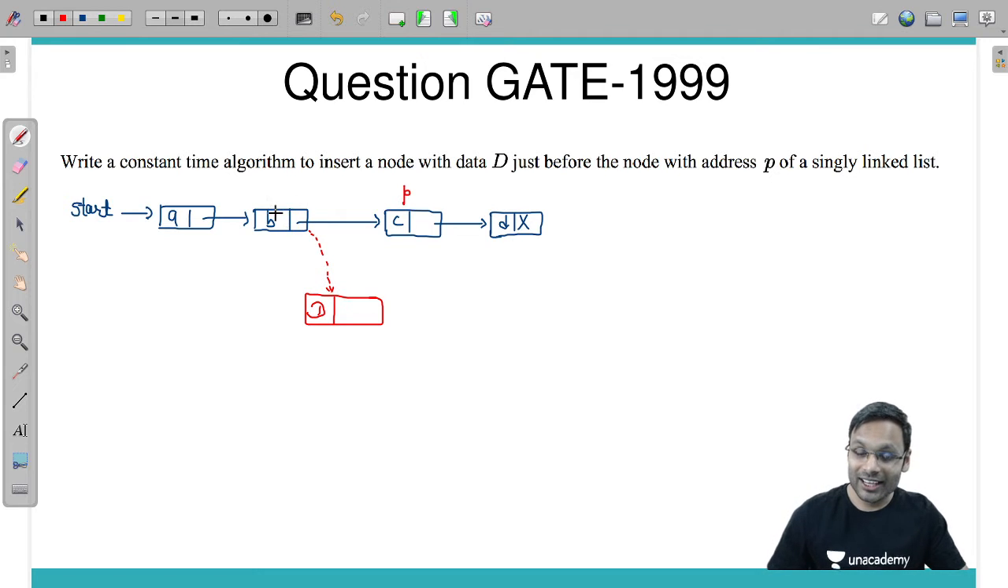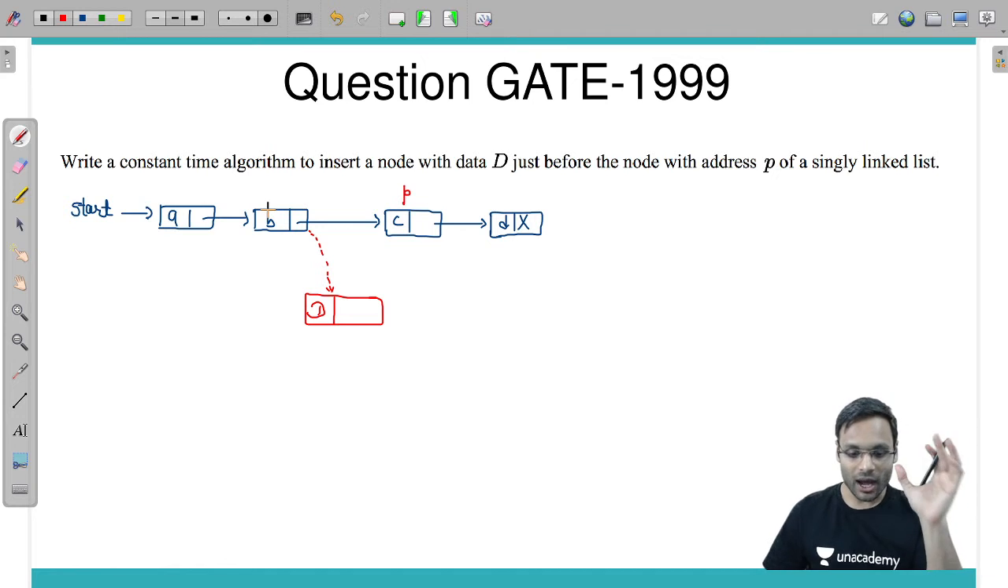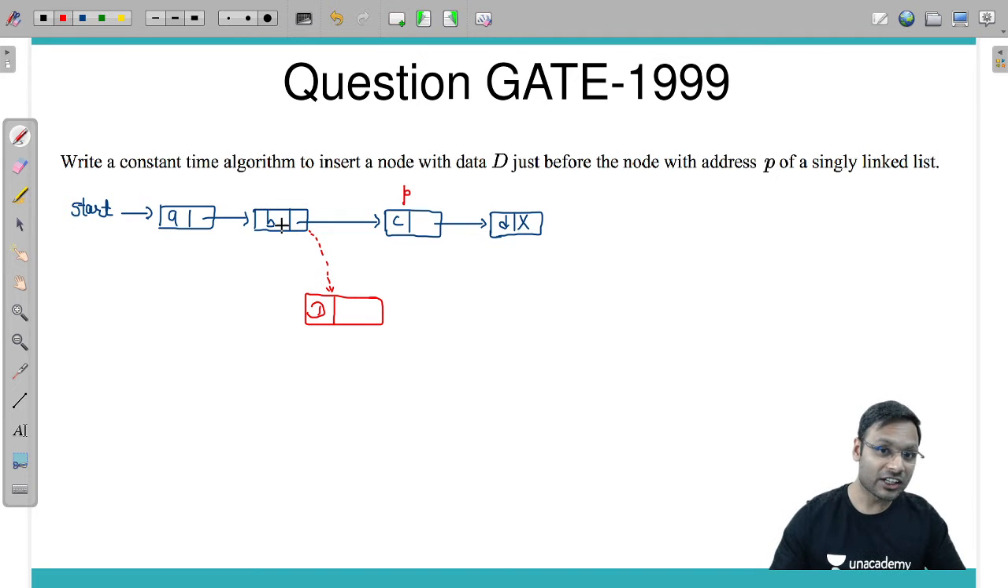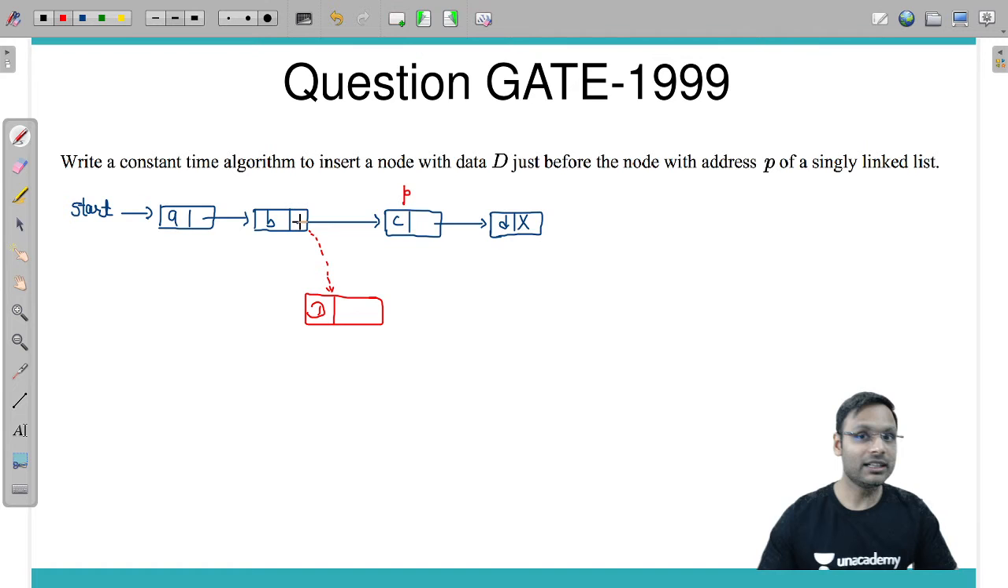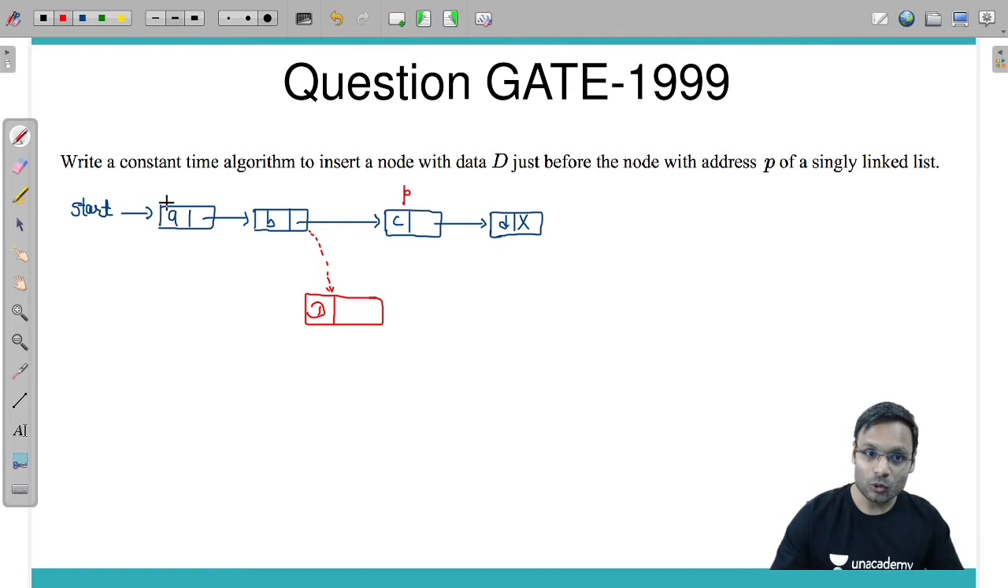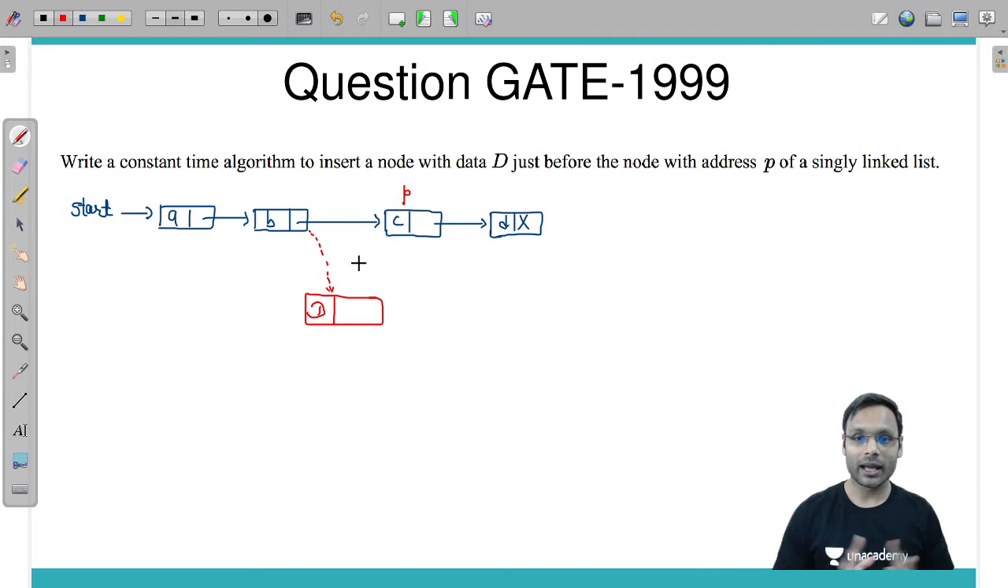Do I know the address of B? No. Can I get it from pointer P directly? No. That is the problem. I cannot get the address of the predecessor of P directly in constant time. From the start I would have to traverse till the predecessor of P, which takes big O of n time. So this particular procedure will not help.